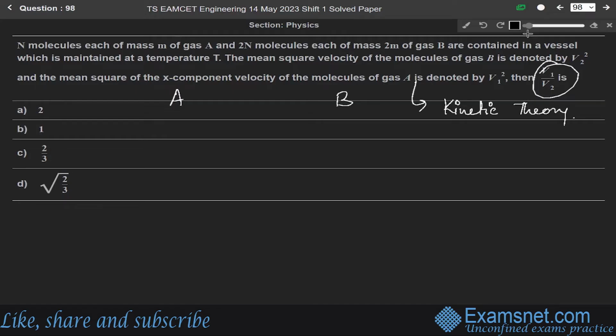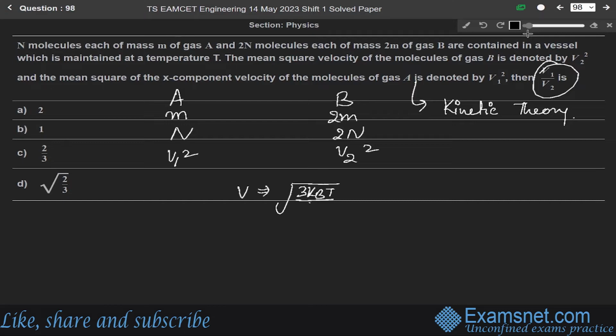Kinetic theory, okay. So in this question, the mass of A is given as small m and the number of molecules is n. The mean square component of velocity of gas A is V1 square. So the mass of B is 2m, the number of molecules is 2n, and the mean square velocity of B is V2 square.